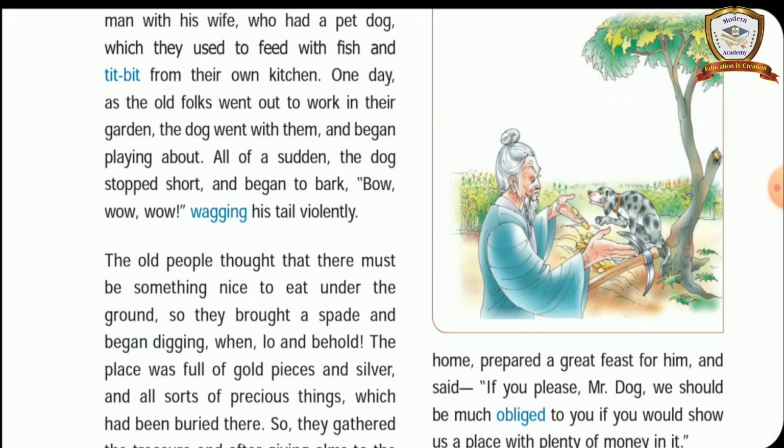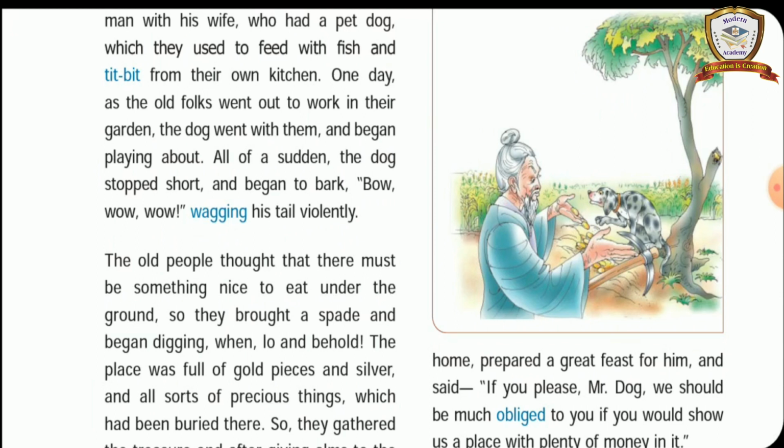After killing the dog, the narrator called the greedy people a wicked couple. Understand or not, children? Who killed the dog? The wicked old couple killed the dog. Why did they kill the dog? Their desires were not fulfilled through the dog.